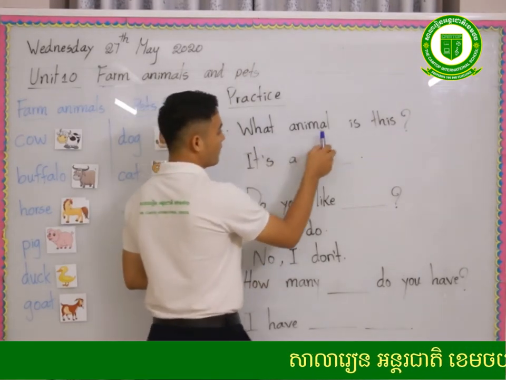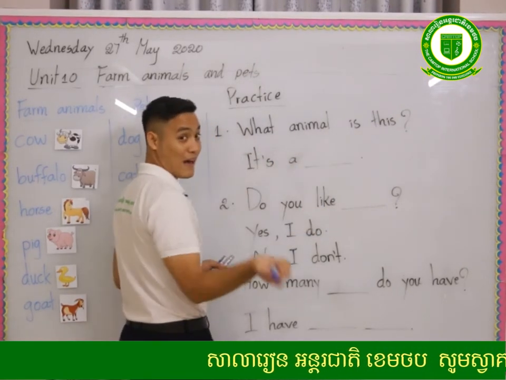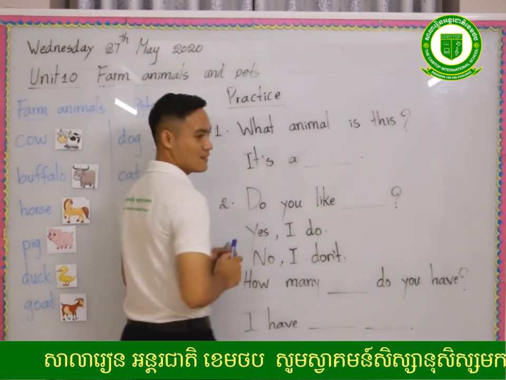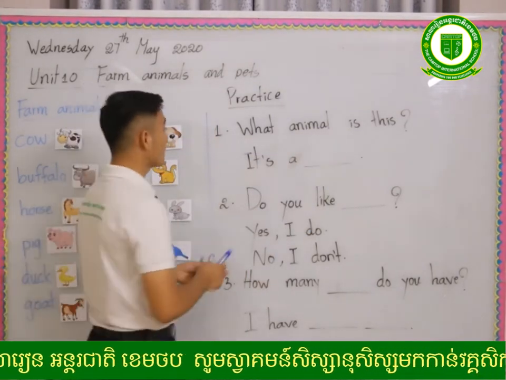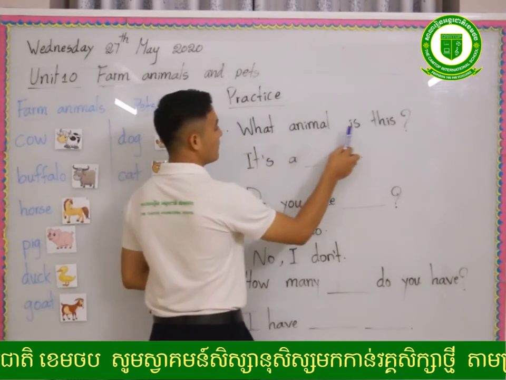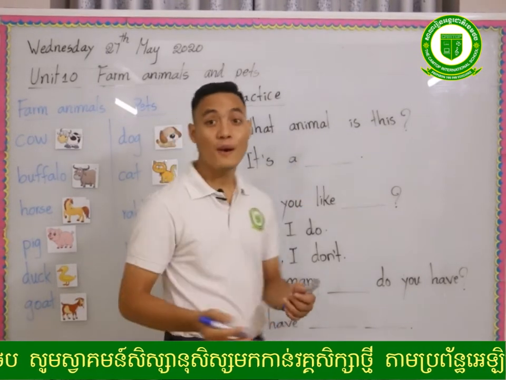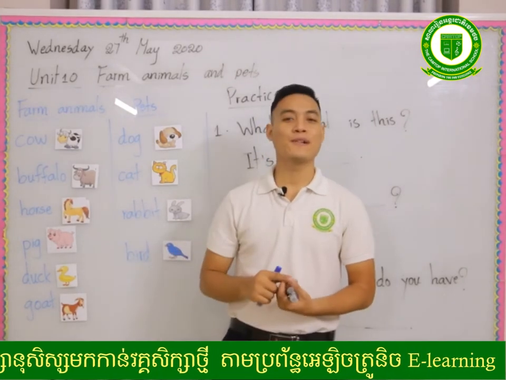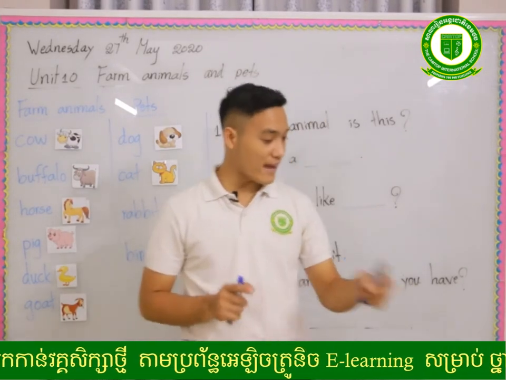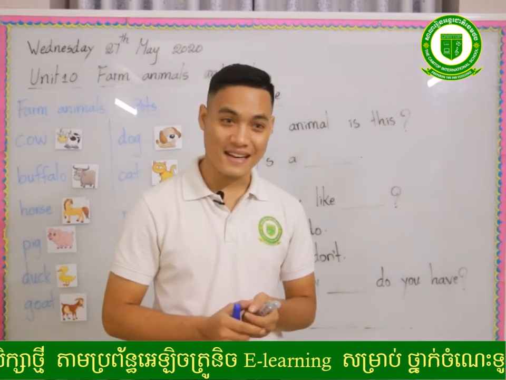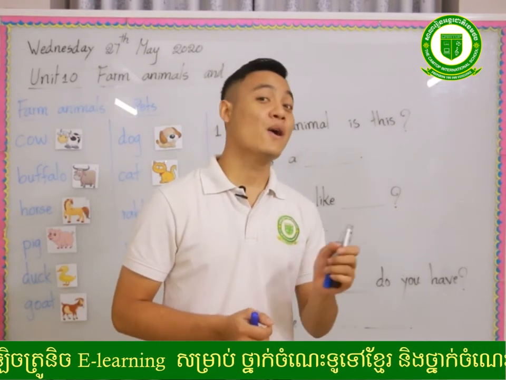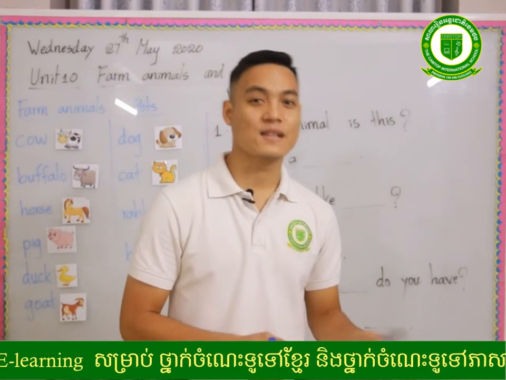Again. What animal is this? Everyone, what animal is this? Again, together. Yes, what animal is this?